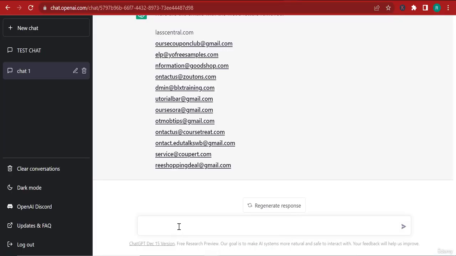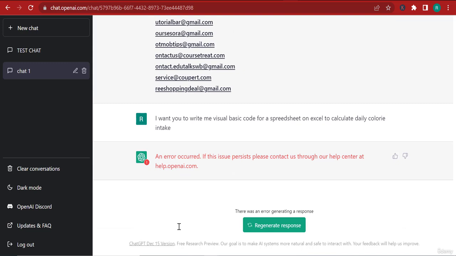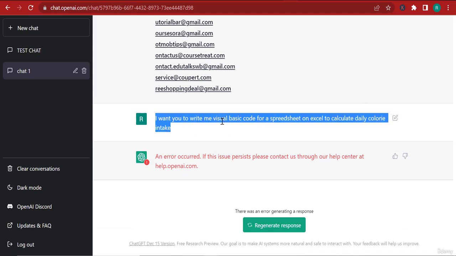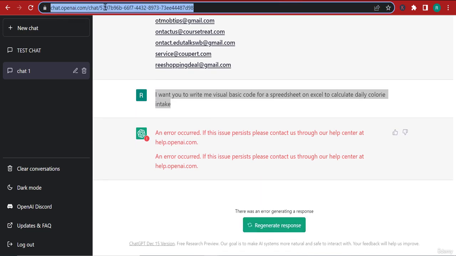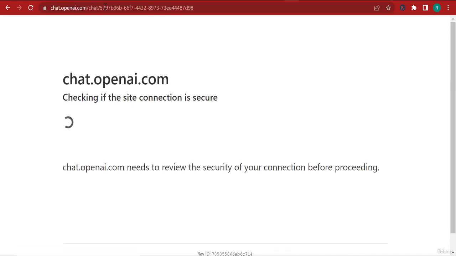Now you can also ask it to write you Visual Basic code. You can say, I want you to write me Visual Basic code for a spreadsheet on Excel to calculate daily calorie intake. And there you go. Have a look. Well, there was an error, so I'm going to regenerate the response. If it doesn't work, I'm going to just refresh the page. So I'm going to refresh the page, and go back and ask it that question.